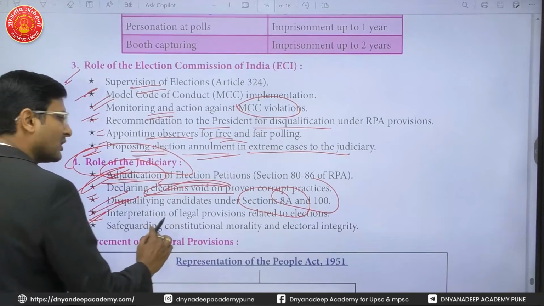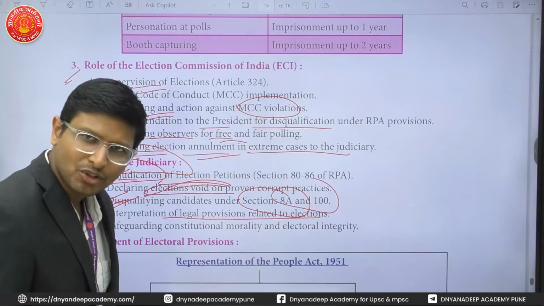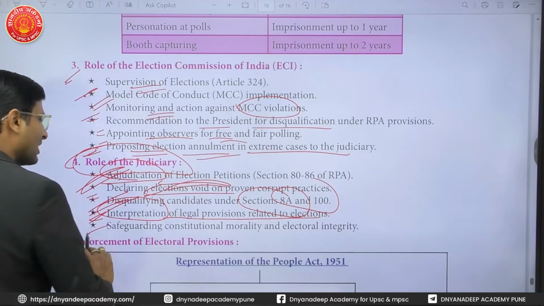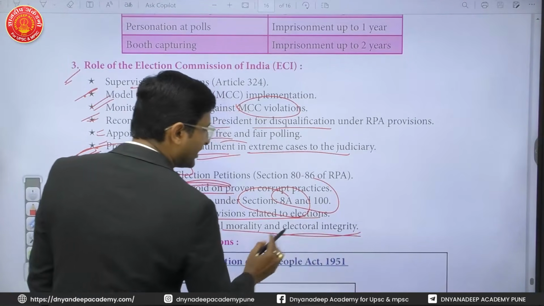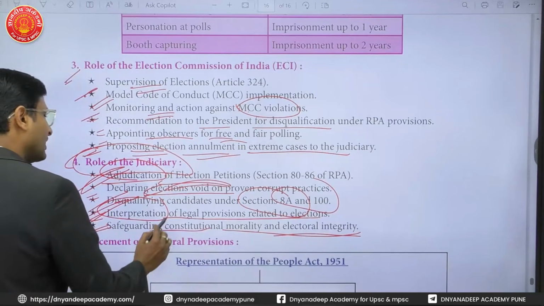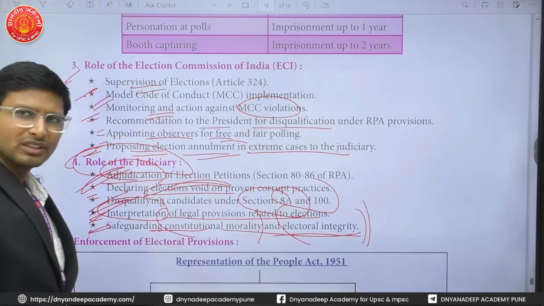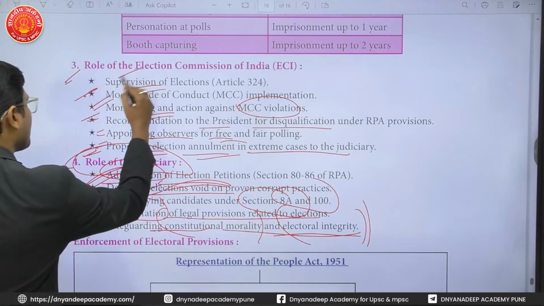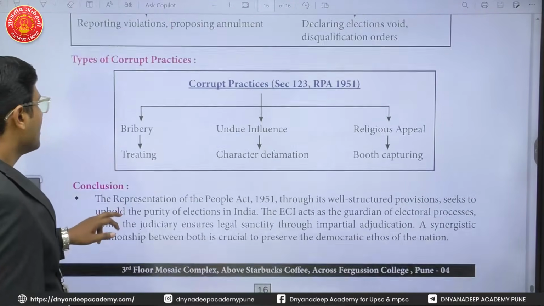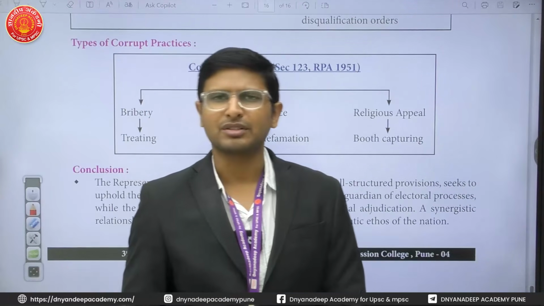Then interpretation of the legal provisions related to elections. If there is any confusion with respect to the provisions in the Representation of People Act, the judiciary interprets it. And the judiciary ensures safeguarding of constitutional morality and electoral integrity. If someone is harming constitutional morality and electoral integrity, the judiciary can punish the person. So the Election Commission of India has an important role, and the judiciary also has an important role with respect to the fair continuation or completion of the elections.